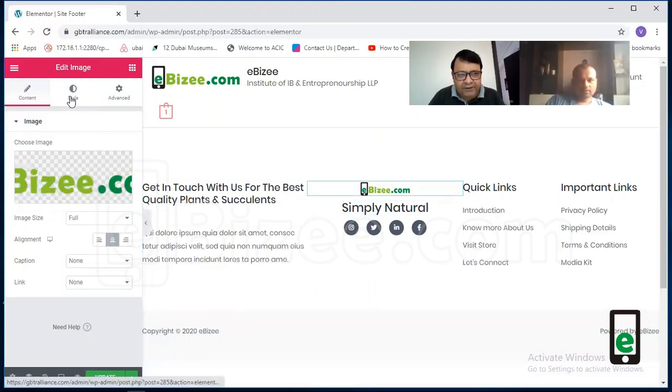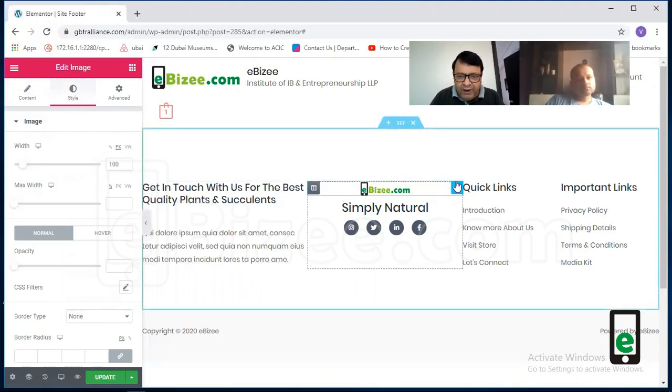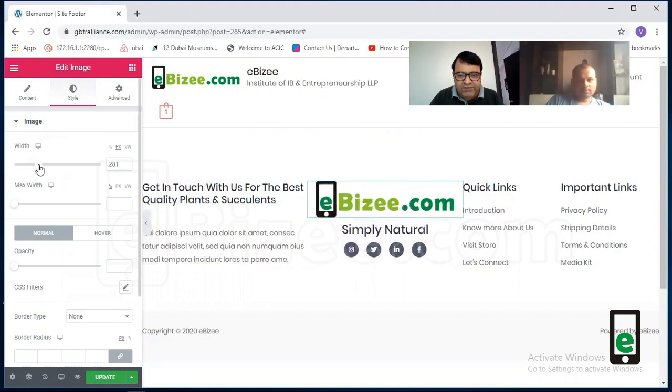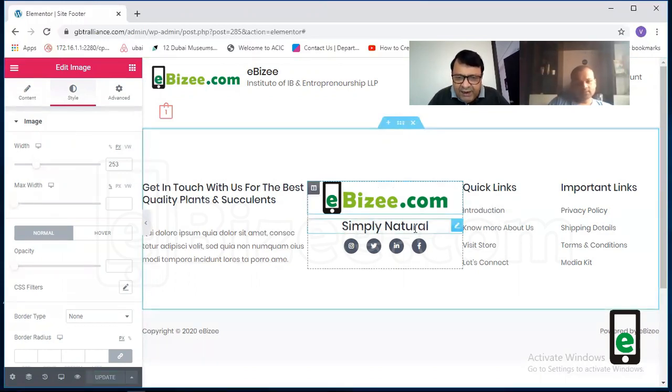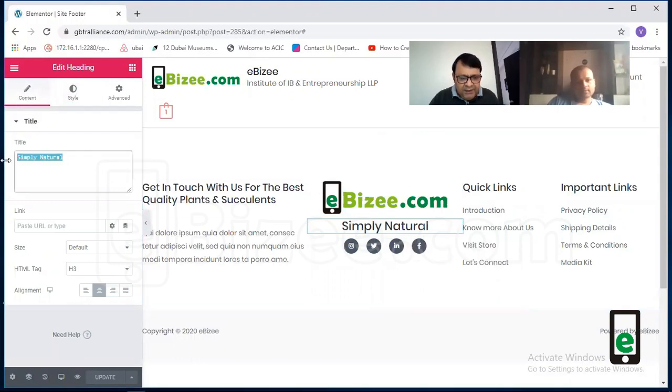So we'll go to the style. In the style, we will change the width. Can you see this? Width. The moment you change the width, your logo size will change. So I have changed the logo size, and I will update. And similarly, I will change the name of the company here. Instead of Simply Natural, I will write eBusy Institute. Right? And I will update.